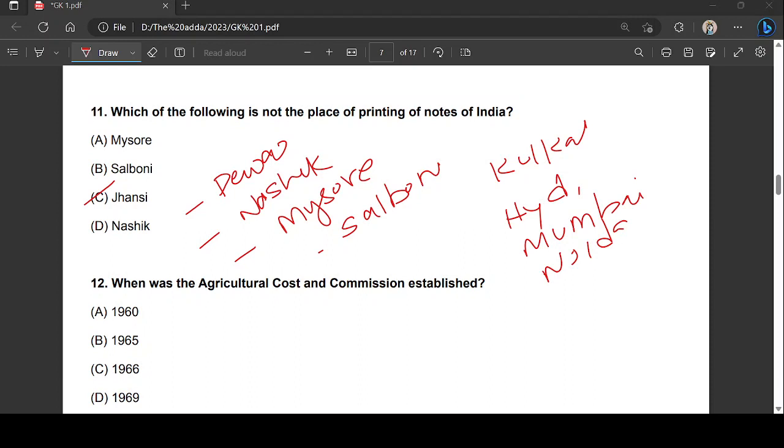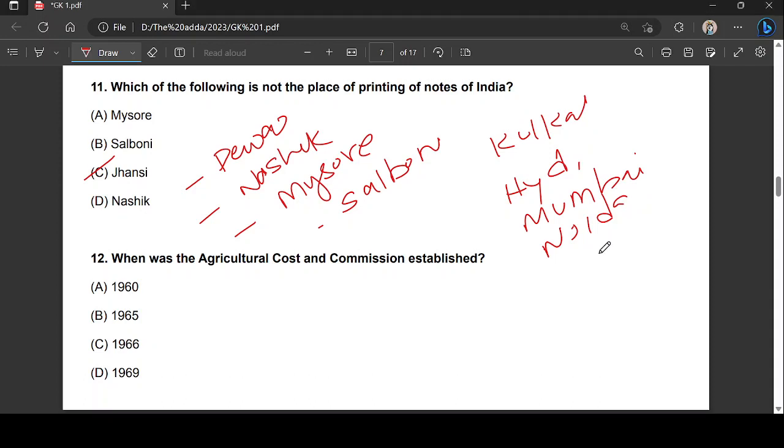When was the Agricultural Cost and Commission established? The right answer is option B, that is 1965. The Commission for Agricultural Costs and Prices, that is CACP, as I said earlier, is the current name for the Agricultural Cost and Commission in India. This is an attached office under the Ministry of Agriculture and Farmers Welfare, Government of India, and it came into existence in 1965.